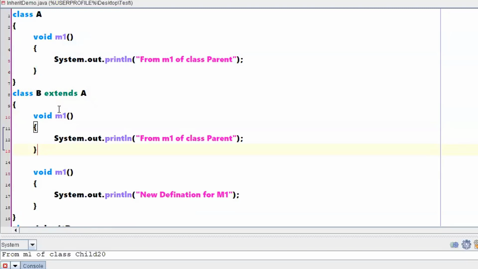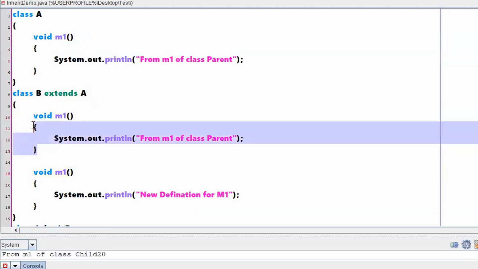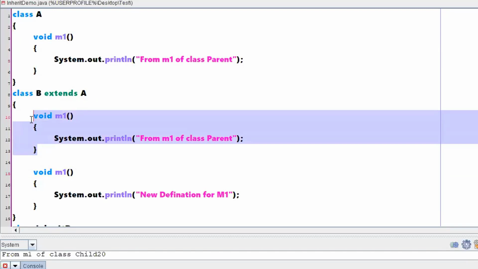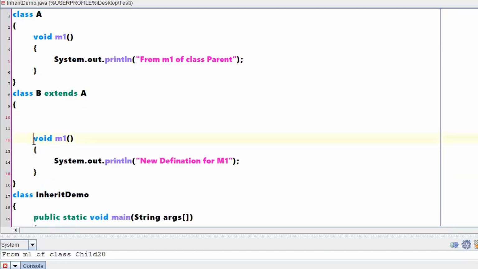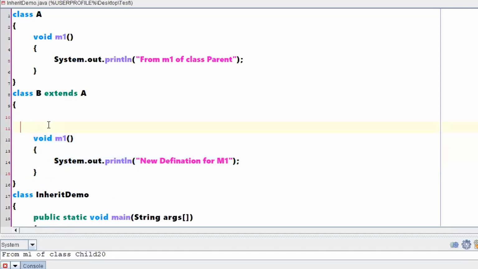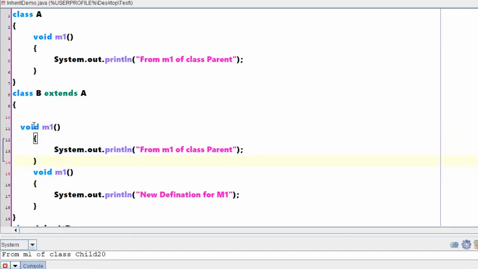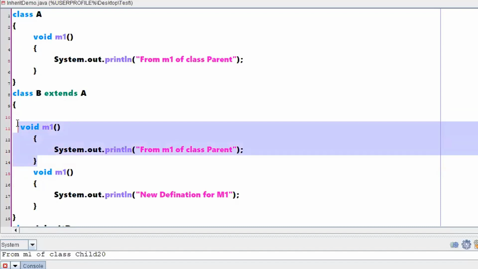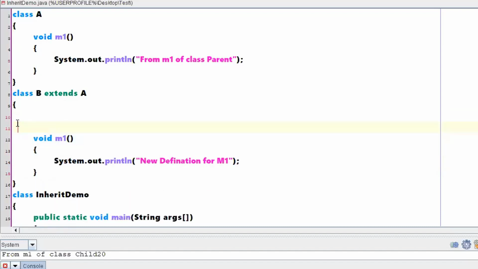Now if you have two methods with the same name and the same signature, in the sense, even the argument list should be the same, that means those methods are matching. When they are matching, the system won't accept the method inherited from class A, rather it will take the definition given in the method in class B. Overriding in the sense, I was having a previous method, but my class B is giving one more definition, so I'm not going to accept the previous definition.